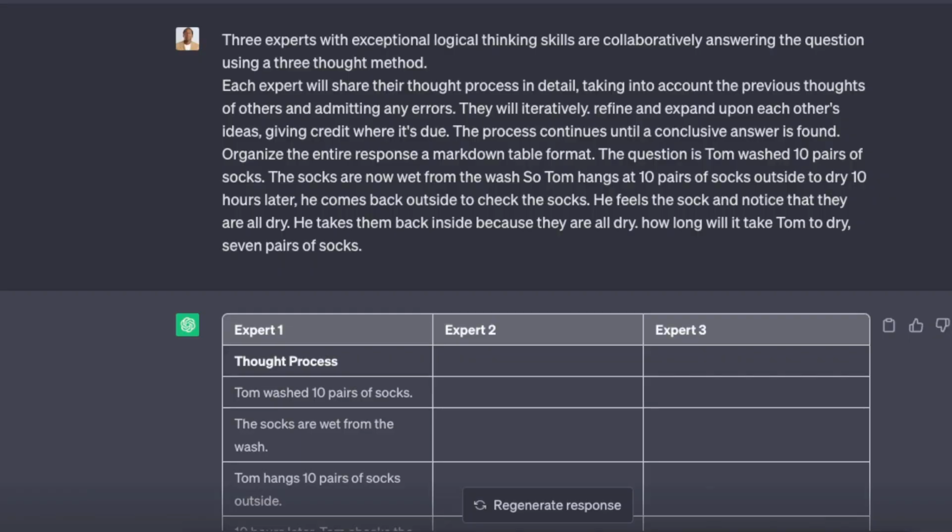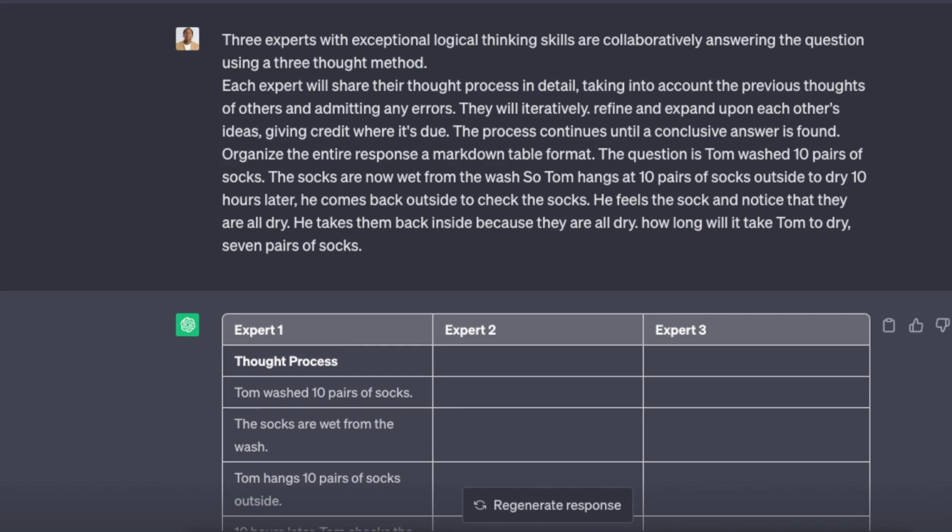All right, so here's my prompt. 3 experts with exceptional logical thinking skills are collaboratively answering the question using a tree of thought, I spelled that wrong, method. Each expert will share their thought process in detail, taking into account the previous thoughts of others and admitting any errors. They will iteratively refine and expand upon each other's ideas, giving credit where it's due. The process continues until a conclusive answer is found. Organize the entire response in a markdown table format.